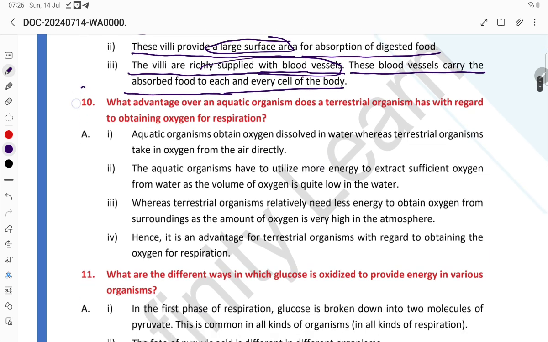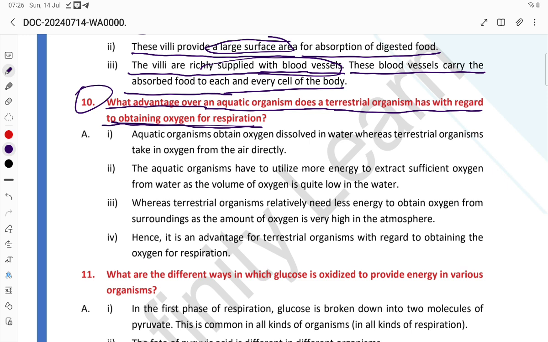This is there. Question number 10. What advantage over an aquatic organism does a terrestrial organism have with regard to obtaining oxygen for respiration?